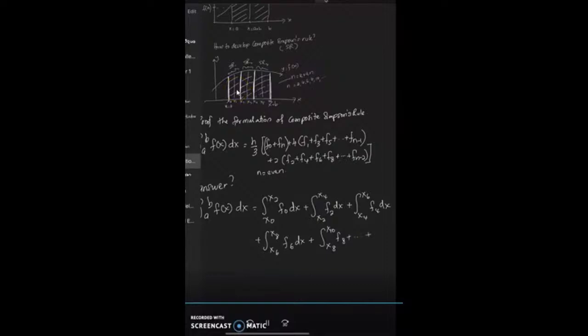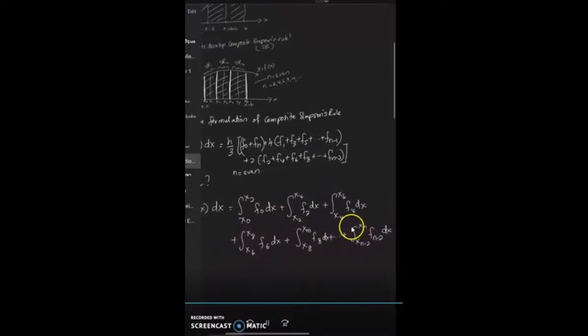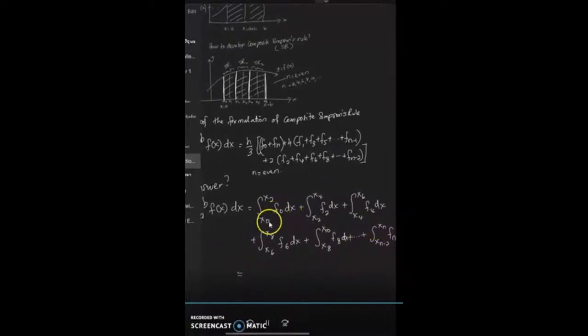When we do it like this, you create a formula for every partition: between x0 and x2, the integral of f(x) dx, you create the formula using the Simpson's rule. X2 up to x4, f(x) dx, you also create it, up to x8, x10, f(x) dx, so you use the composite rule again. It means you need to use 3 points.